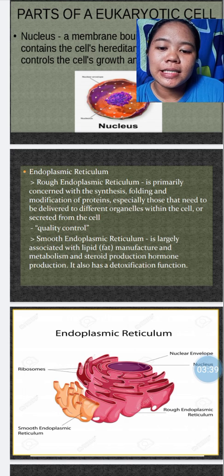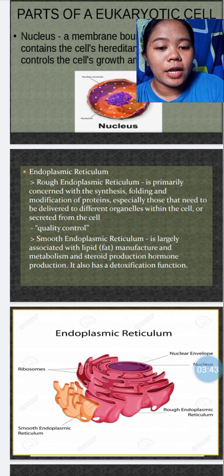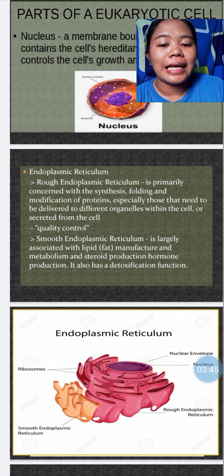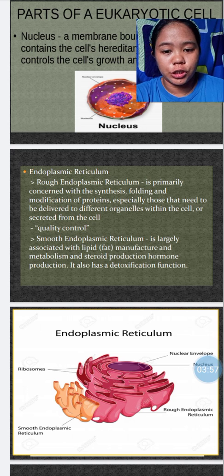Next is the smooth endoplasmic reticulum. A smooth endoplasmic reticulum is largely associated with lipid or fats manufacture and metabolism, steroid production, and hormone production. It also has a detoxification function.